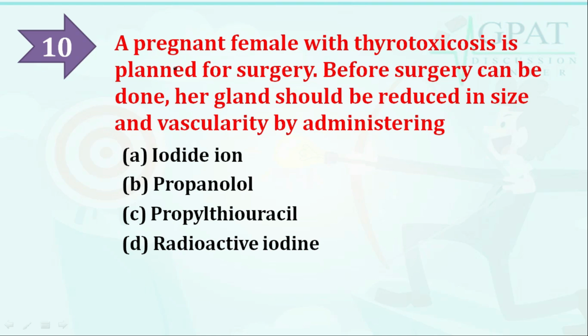So the correct answer is propylthiouracil.